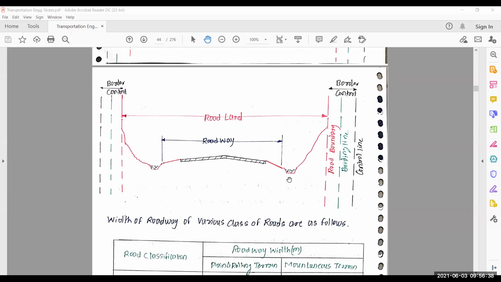You see here, this is your mountain or any high rise structure, and from here your highway is passing. Next, width of roadway of various classes of road are as follows. These all things are given by our IRC, and these all values come from their own observation. So you must remember all these values from your side for better understanding of this subject.